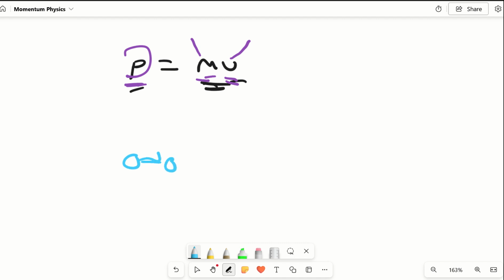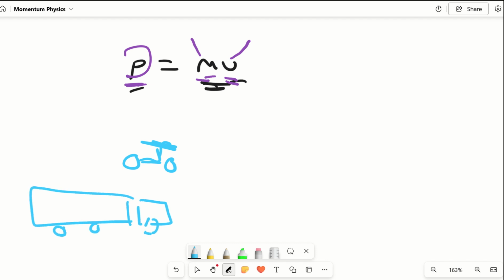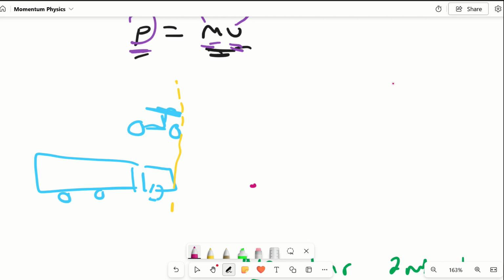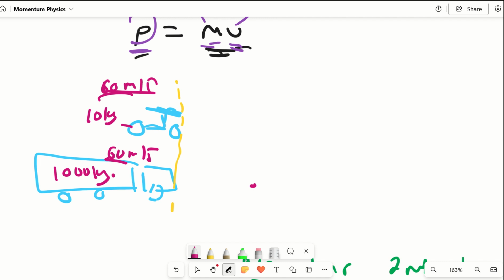This is a bicycle, and this is a lorry, that long truck. They're literally on the same line. Now this bicycle is moving at 60 kilometers per hour, or let's just say 60 meters per second. This is also moving at 60 meters per second. This is of mass 10 kgs. This is of mass 1,000 kgs. They're moving at the same speed.